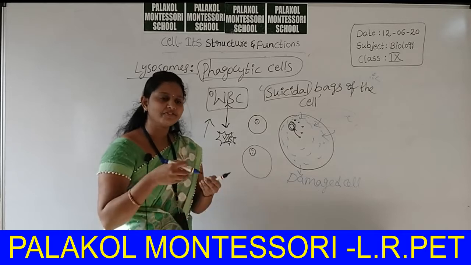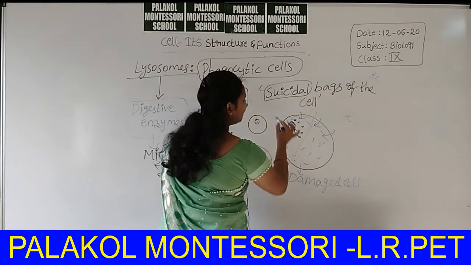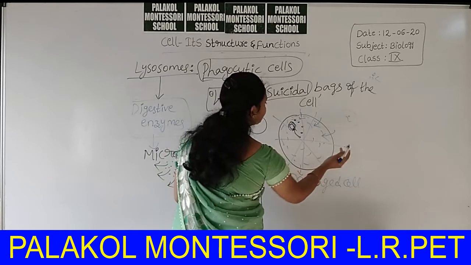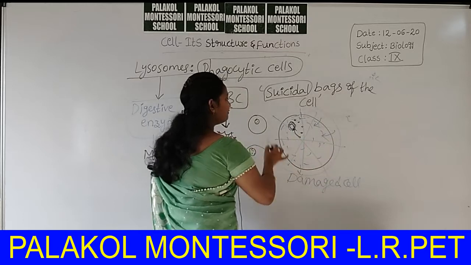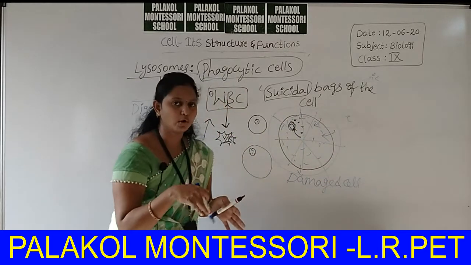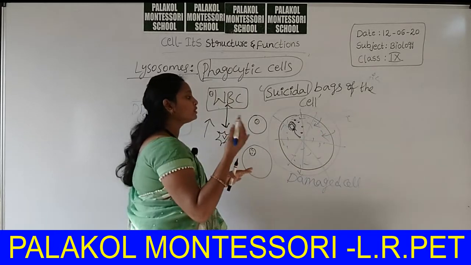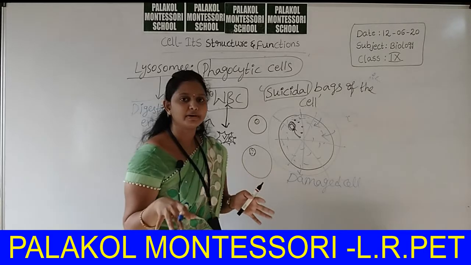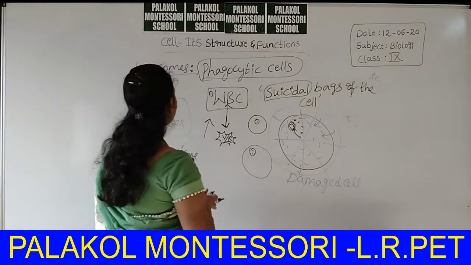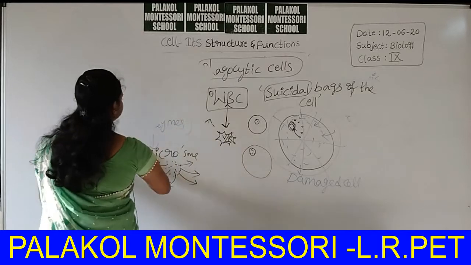Along with the self-killing of lysosomes, the complete cell breaks down and bursts into small pieces and is eliminated from that environment. After this mechanism completes, a new cell will develop from existing cells. This is about lysosomes.